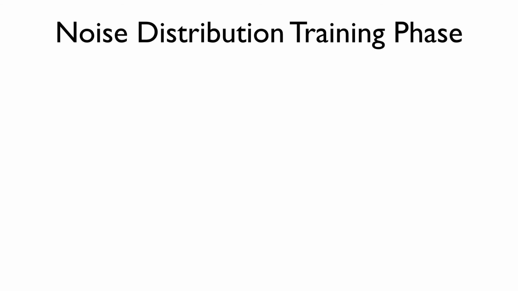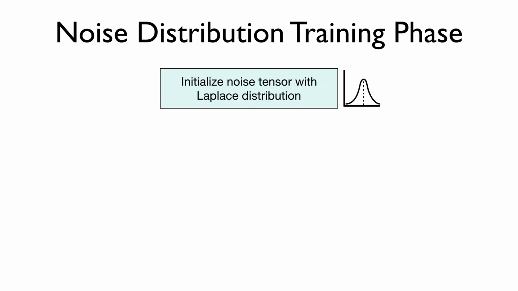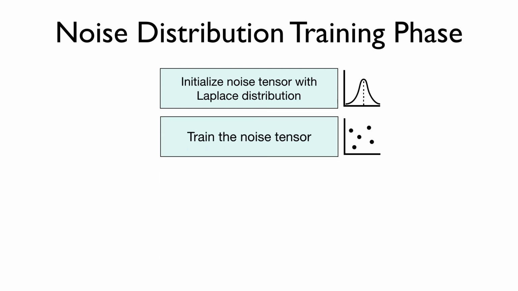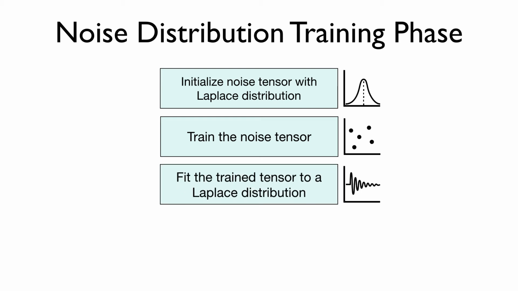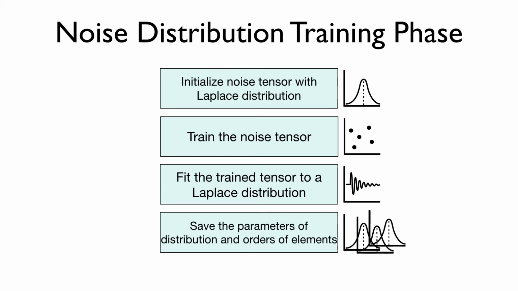To recap the noise distribution training phase, we first initialize a noise tensor with Laplace distribution. We then train this noise tensor to regain the accuracy and reach a desirable state. We then fit this trained noise tensor to a Laplace distribution and save the parameters of this distribution alongside the order of elements of the noise tensor. We repeat this until we have collected multiple noise distributions.